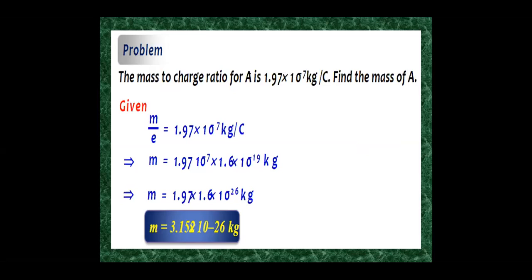So, cross multiplying, the charge of an electron is multiplied with 1.97. You will get 1.97 into 1.67 into 10 to the power minus 26 kg. Multiplying these two gives 3.158 into 10 to the power minus 26 kg.